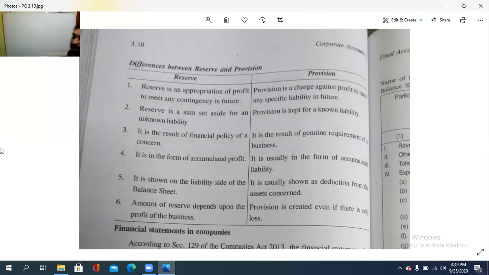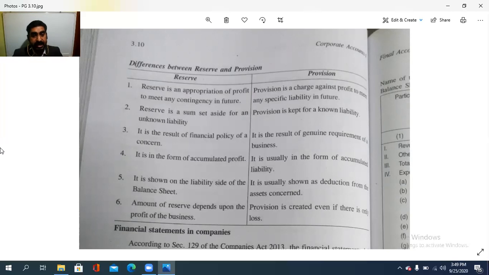Then we see what the differences are between a reserve and a provision. Reserve is an appropriation of profit to meet any contingency in future. So it is an appropriation, meaning adding up of profit, isn't it? While provision is a charge against the profit to meet any specific liability in future. So reserve is an appropriation of profit, while provision is a charge against the profit. That is, we keep up the provision out of the profit.